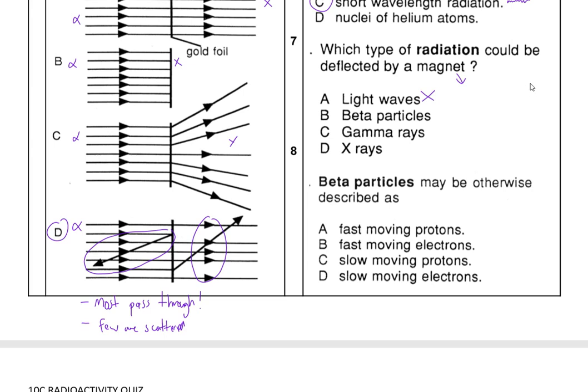Again, let's say if you don't know this, you need to use logic. Have you used magnets to try to move light with it? Does it work? No, it doesn't work. Now, gamma rays are also part of the waves. X-rays are also part of the waves. So the one that's left is beta particles by default.